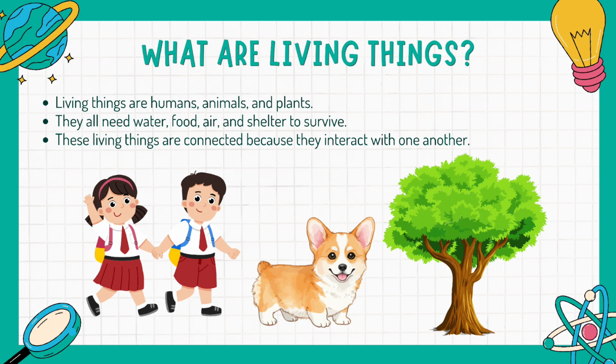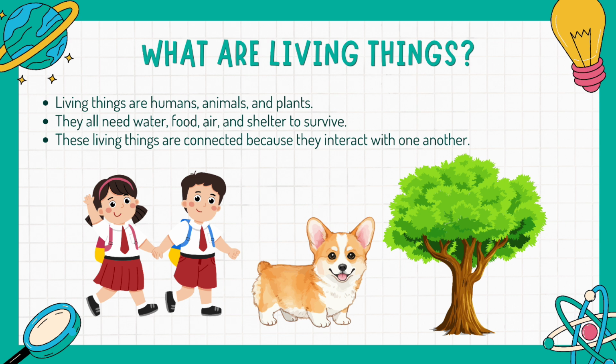Now class, let's start with something very basic. So what are living things? Ano ba teacher ang ibig sabihin ng living things? So living things are humans, animals, and plants. Pag sinabi natin living things, ito po yung humans, animals, and plants. They are called living things because they can grow, naggrow po sila, nakakagalaw, move, nakakahinga, and also they need food and water para makasurvive, para mabuhay.